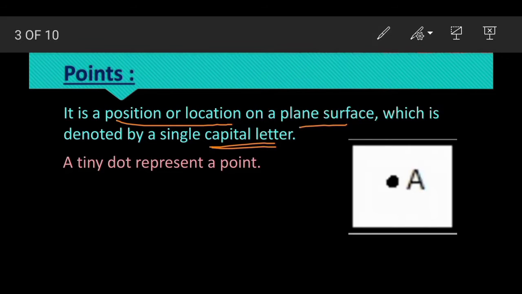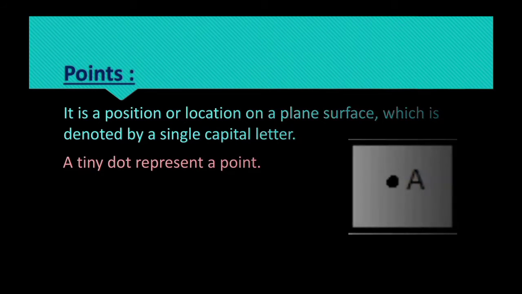Look at this one. Here, this is the point. This dot represents the point and it is denoted by a capital letter, that is A. When we put any dot on the surface, that is known as a point. Now come to the second topic, that is line segment.